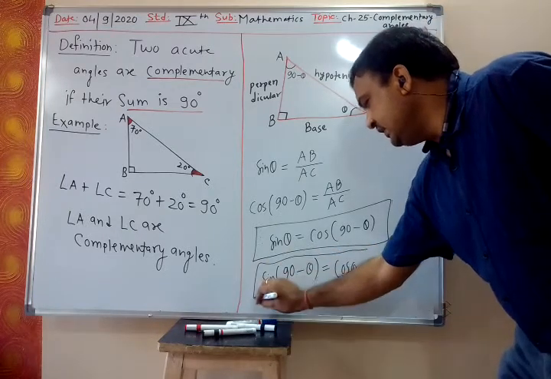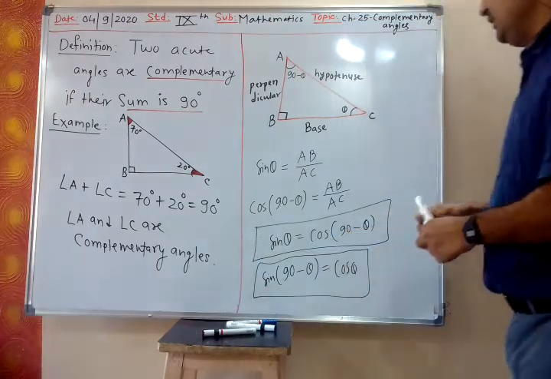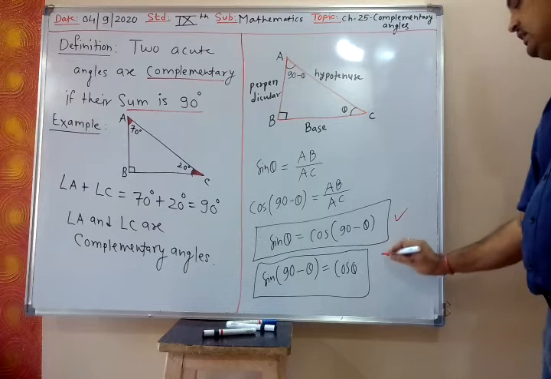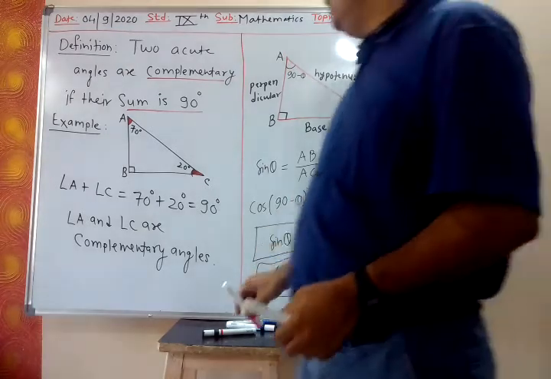Sine 90 minus theta is equal to cos theta. So these two are formulas. Sine theta is cos 90 minus theta, and sine 90 minus theta is cos theta.